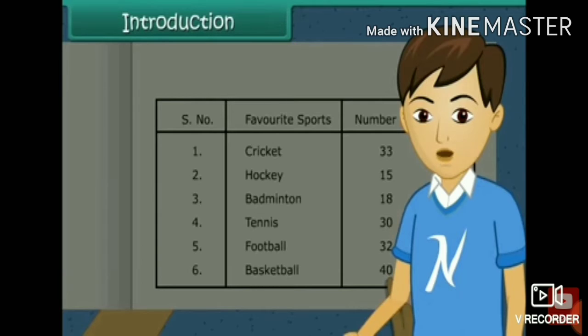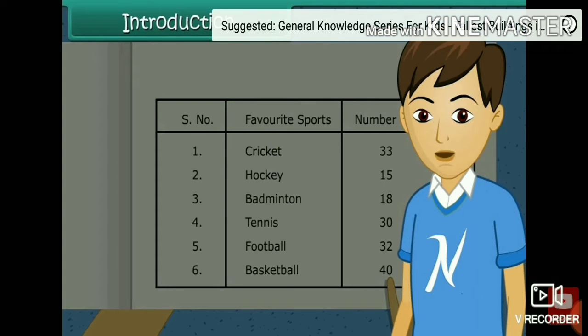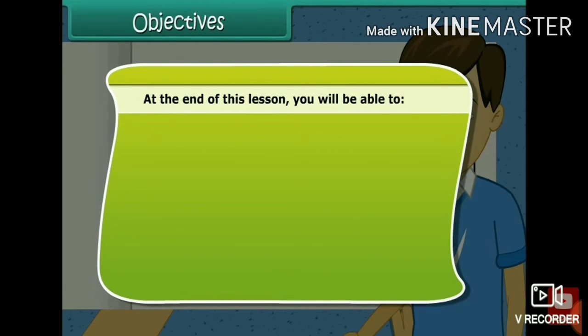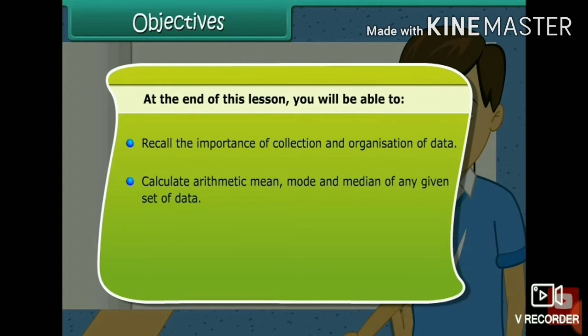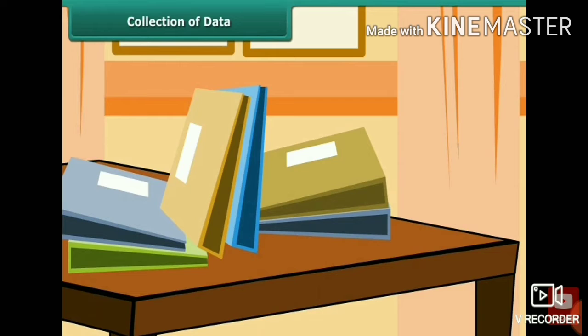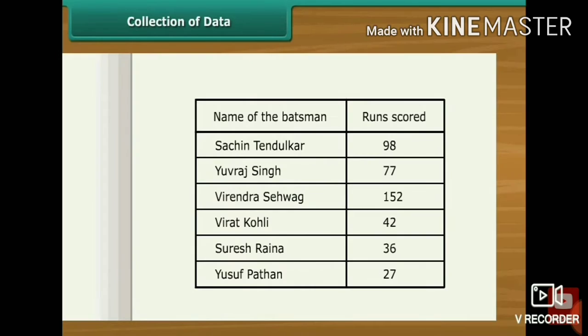For example, if it is the performance of your class, or maybe in any matches, or any area's data, you can first collect it in a tabular column. After collecting the data, you have to organize it in tabular columns. It may be by tally marks or by representing with other values. So next, how you can collect the data? As you know already, to collect the information is called collecting the data.